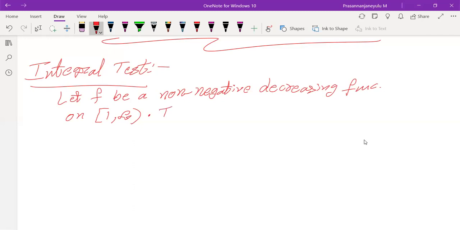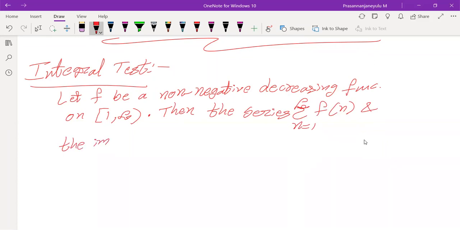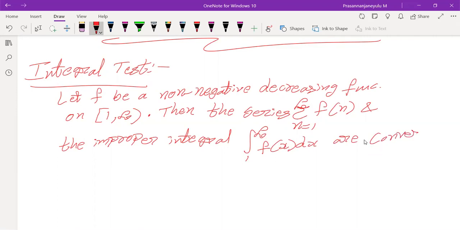Then the series summation n varying from 1 to infinity f of n, and the improper integral from 1 to infinity of f of x dx, are either convergent or divergent together.